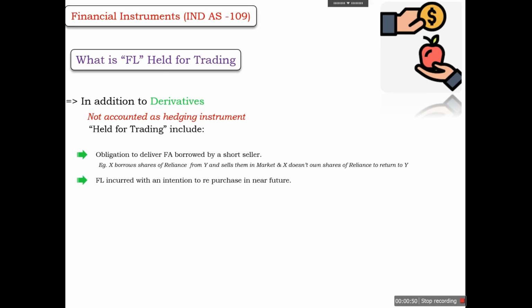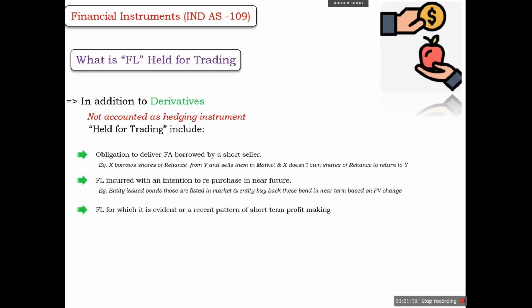Another example we can take is where the financial liability is incurred with an intention to repurchase in the near future. For example, if an entity issued bonds that are listed in the market and the entity buys back those bonds in the near future based on the fair value change of the bonds, in that case, we will call it a financial liability held for trading.